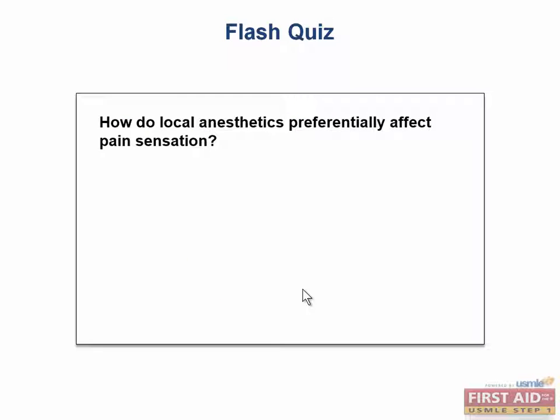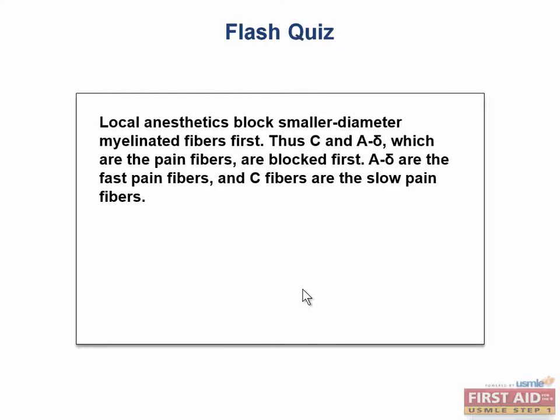Okay, time for another flash quiz. The question here is, how do local anesthetics preferentially affect pain sensation? So you should remember that local anesthetics work by blocking the smaller diameter myelinated fibers first. This means that C and A delta fibers, which are the pain fibers, will be the first fibers blocked. Also remember that A delta are fast pain fibers while the C fibers are the slow pain fibers.